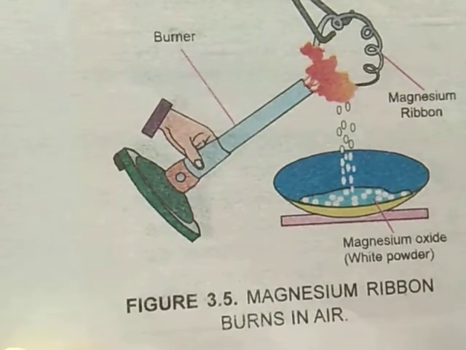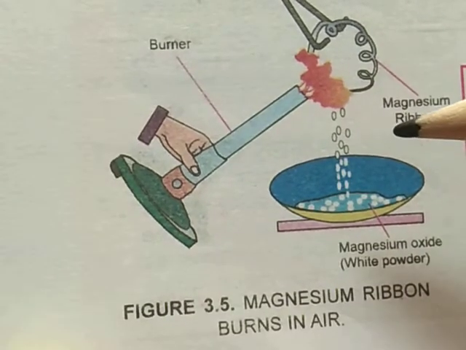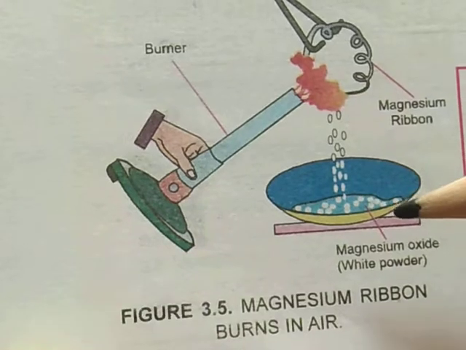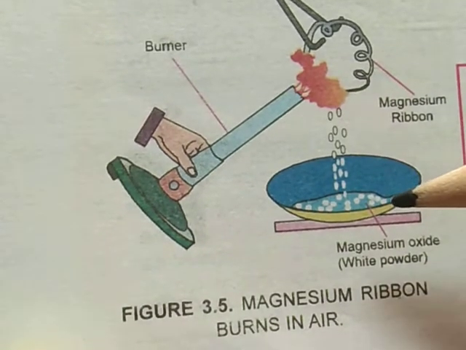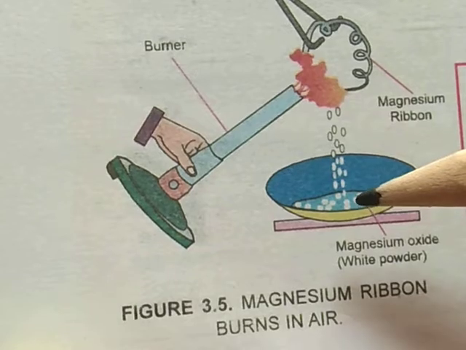This is the magnesium ribbon that burns in air. This is the china dish, and here we put the magnesium oxide.